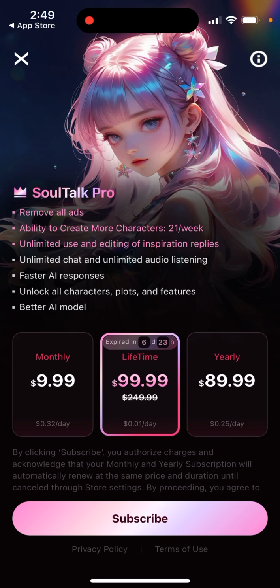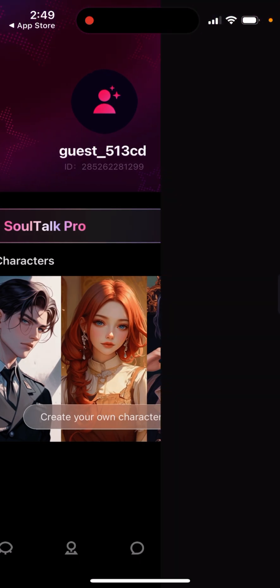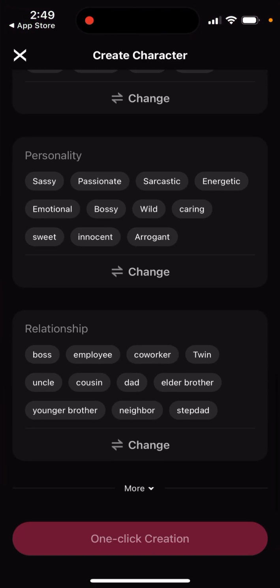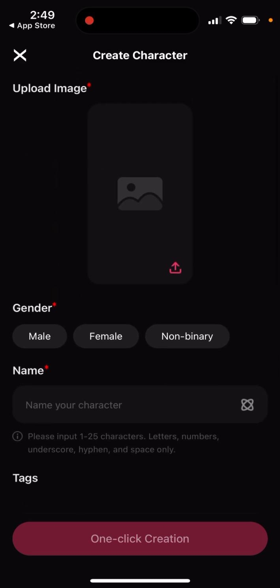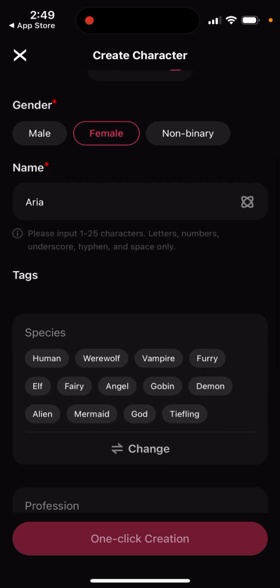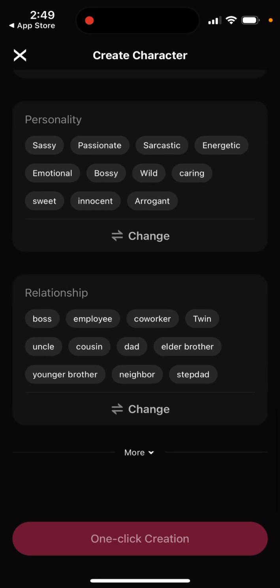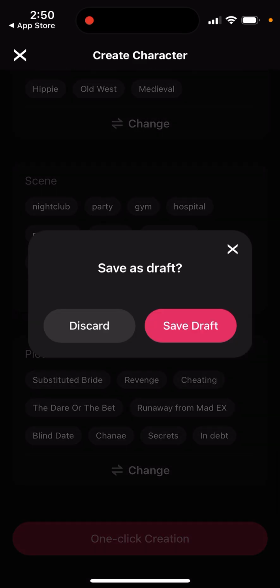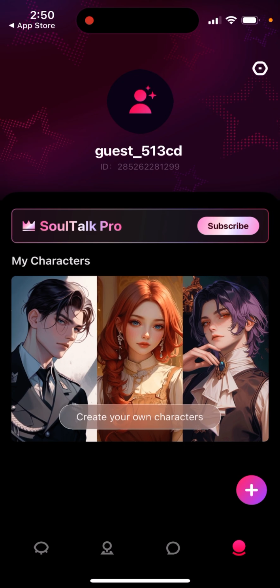Here what you have, as you can see. And then you can create your character as well. So there is like one-click creation, but still you need to give it some images, and then it just creates it for you. So that's basically how you can do it.